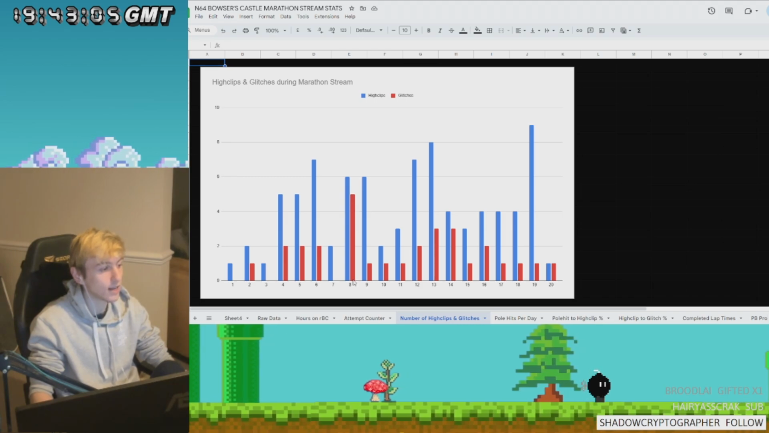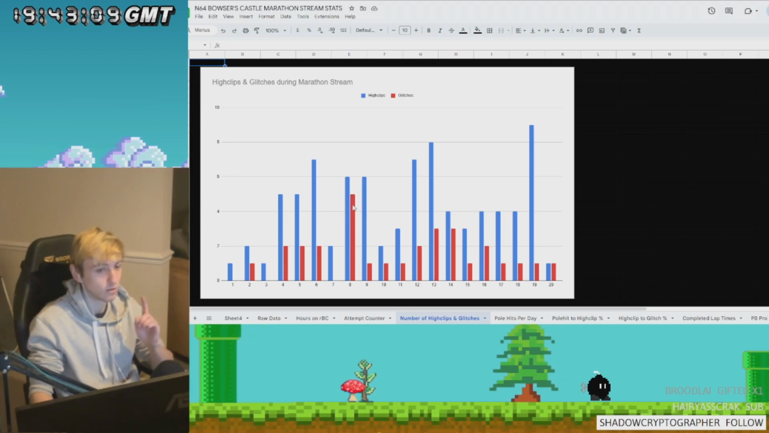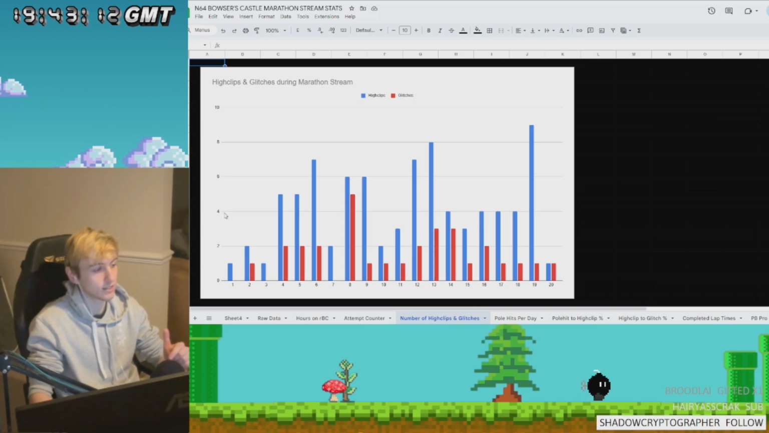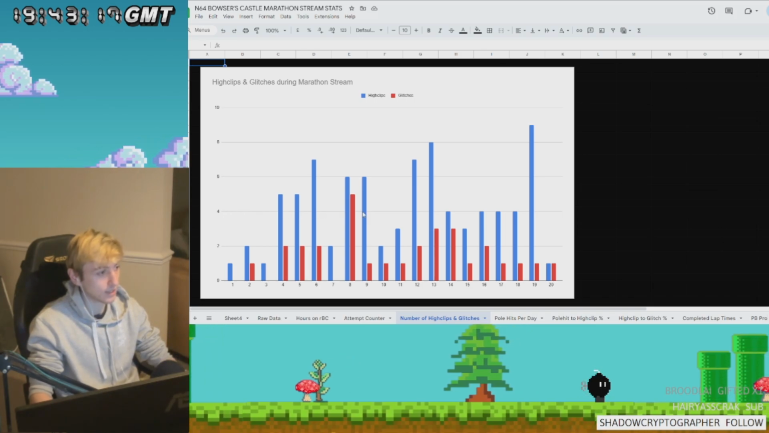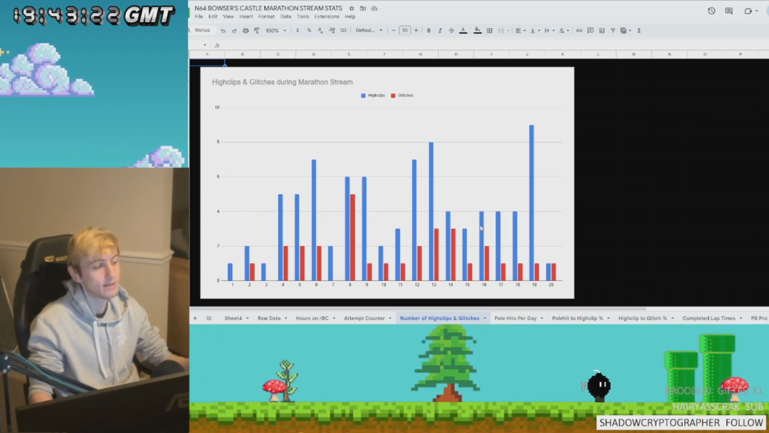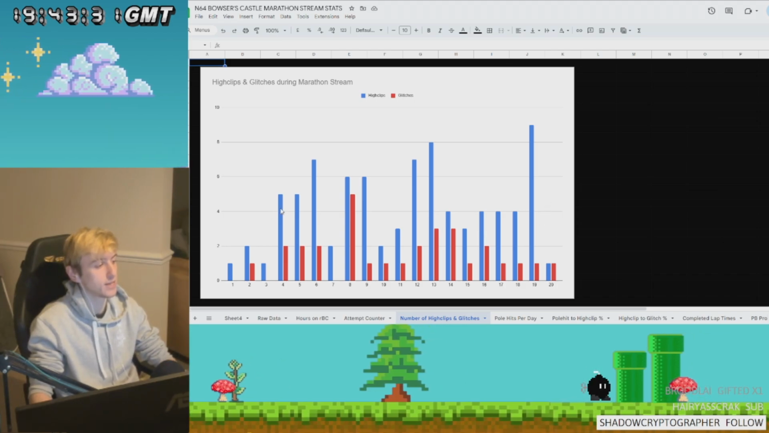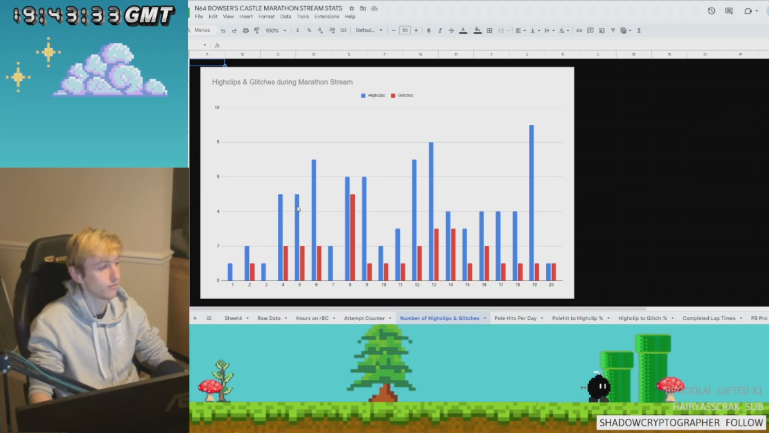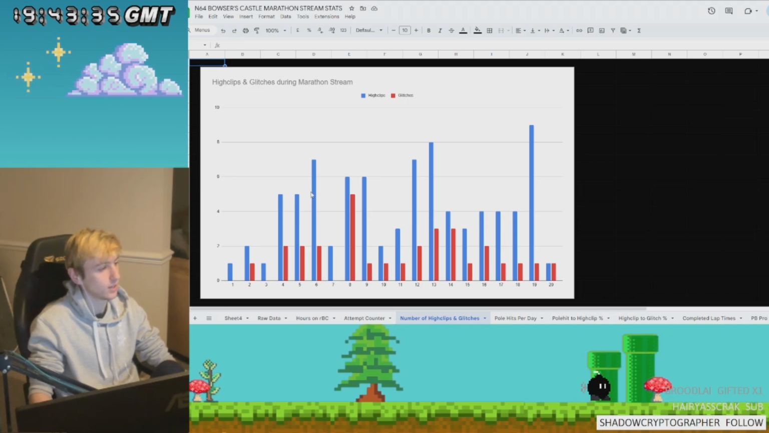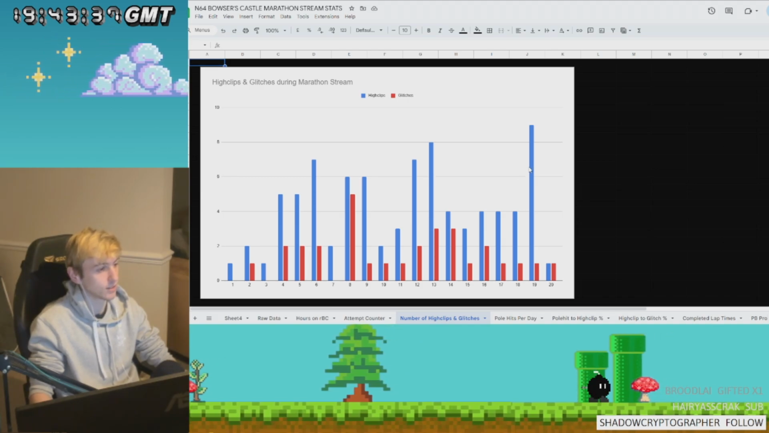This is the most glitches anyone's got in a single day. Interesting as well, looking at this graph, previous to me starting this marathon, 4 was how many high clips James had in one day. I beat 4 on 12 separate days during this marathon. Obviously beating it with 5, then matching it with 5, the following day going 7, and then progressing and progressing.